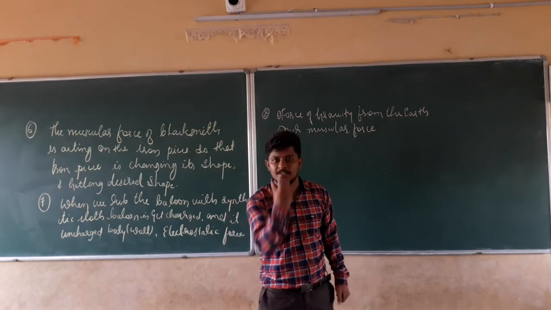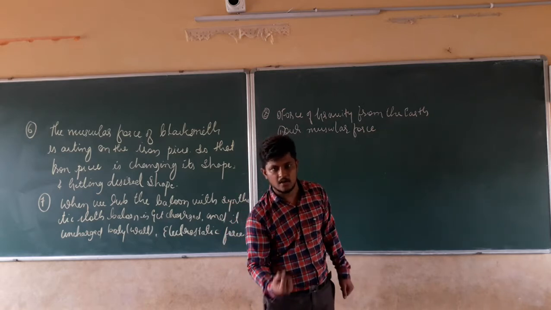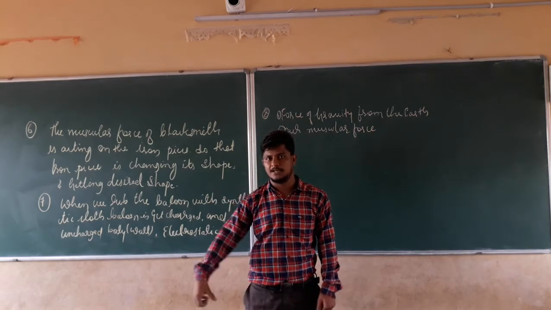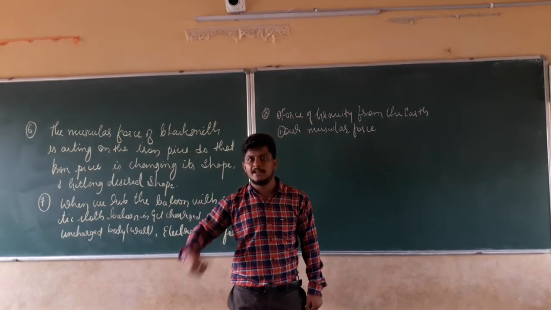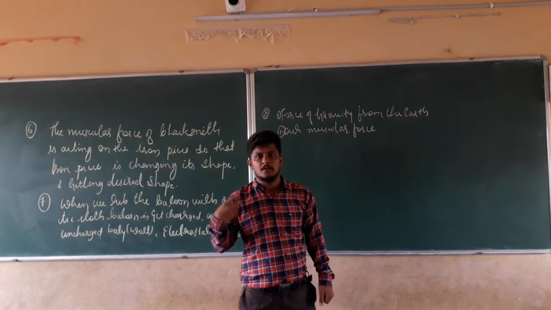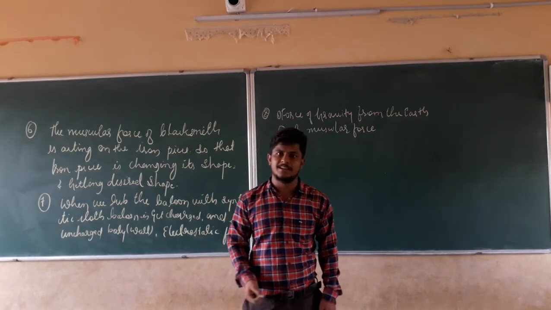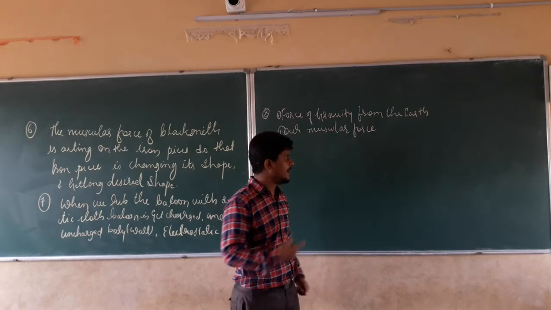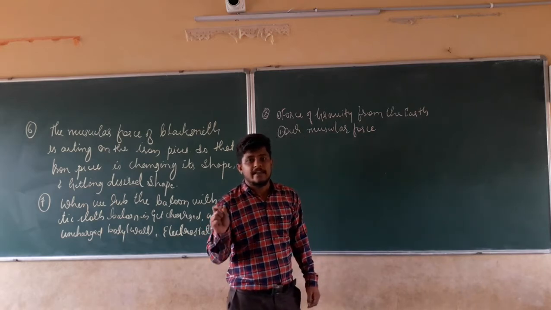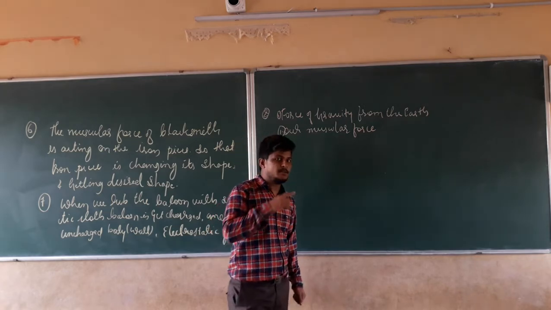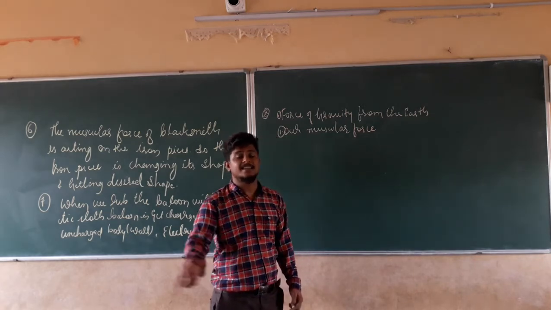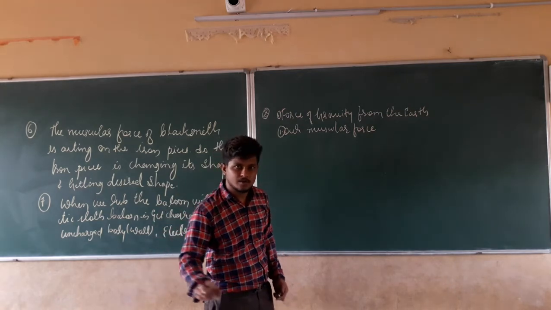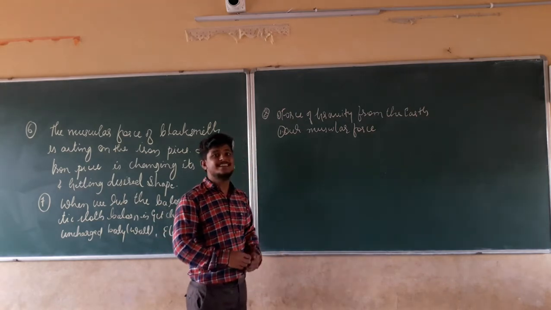Gravity is pulling in the downward direction, and in the same manner we are pulling, or holding, in the upward direction. Both forces are in opposite directions and the magnitude of the force acting on the bucket is the same. So the net force will be equal to 0, so it does not change its state of motion.